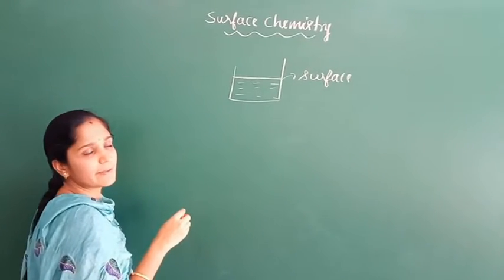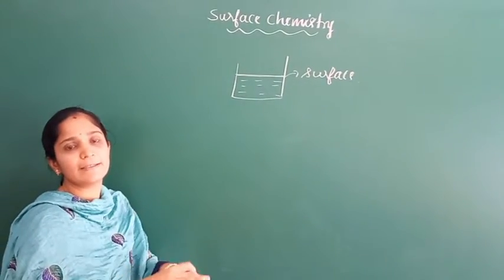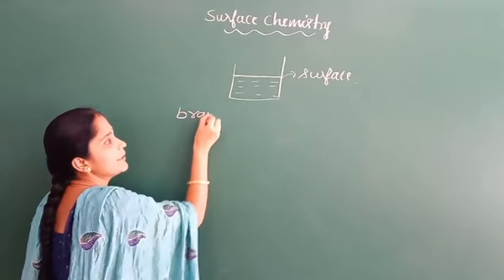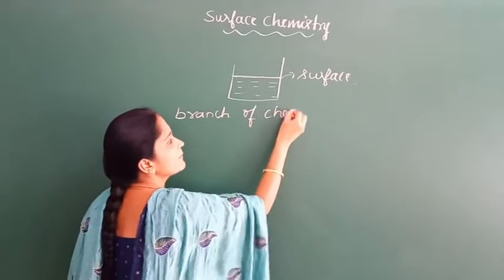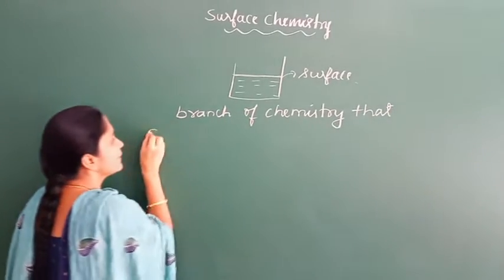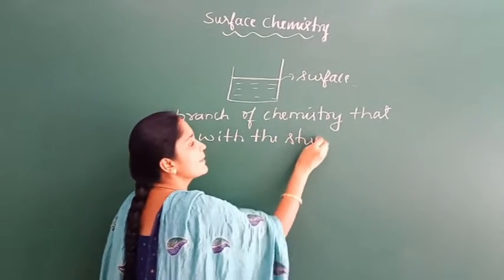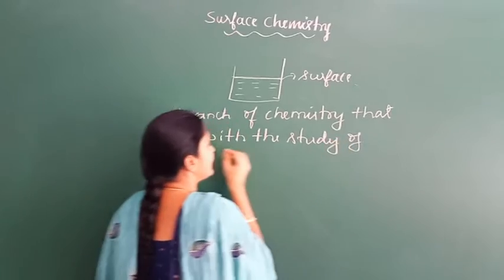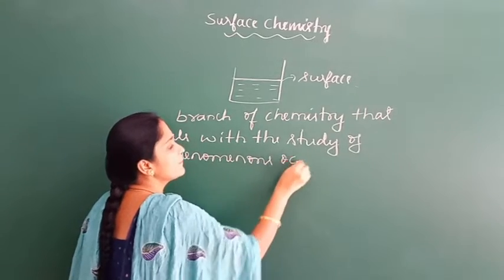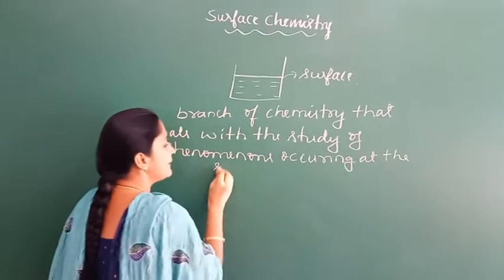Now coming to the definition of surface chemistry. What is surface chemistry? It is a branch of chemistry that deals with the study of phenomena occurring at the surface or interface.